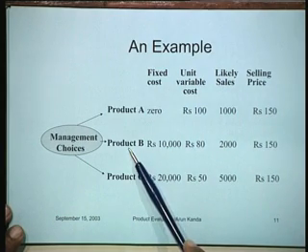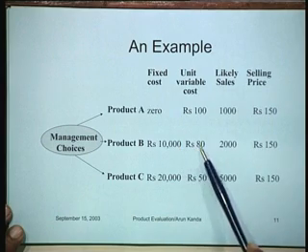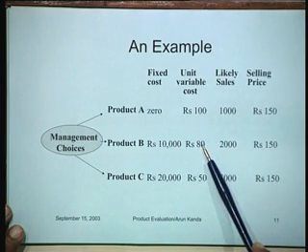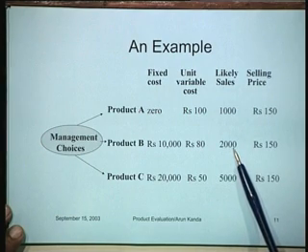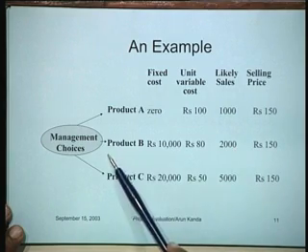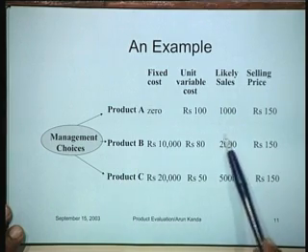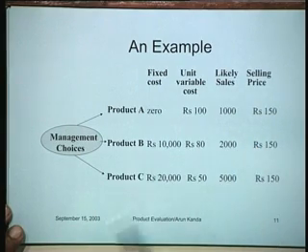Similarly, product B requires that you set up something, so you're required to make an investment to the tune of 10,000 rupees, and the unit variable cost has come down from 100 to 80 rupees, and you can go up to a volume of 2000. The likely sales are 2000, which means essentially the implicit assumption is that we can go up to this particular level, because beyond this we are not likely to sell of this particular item.